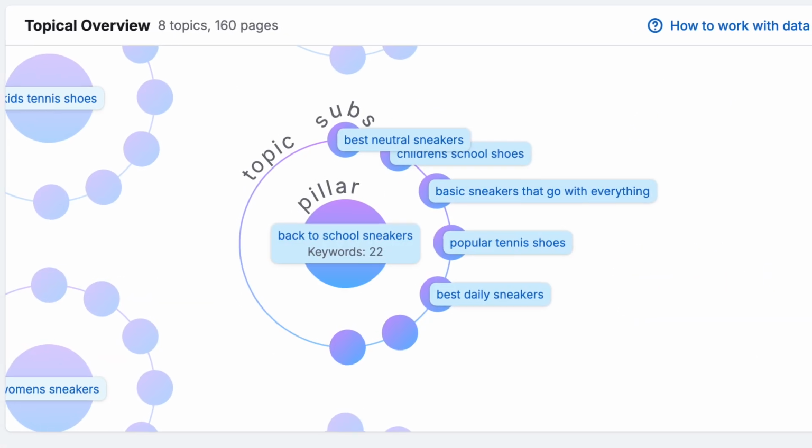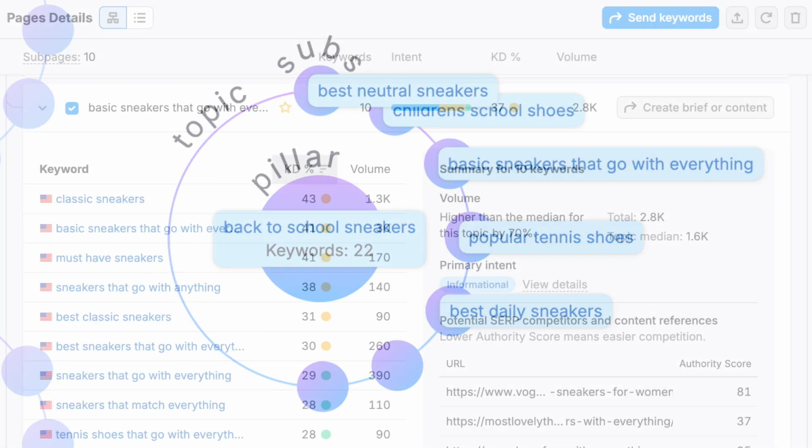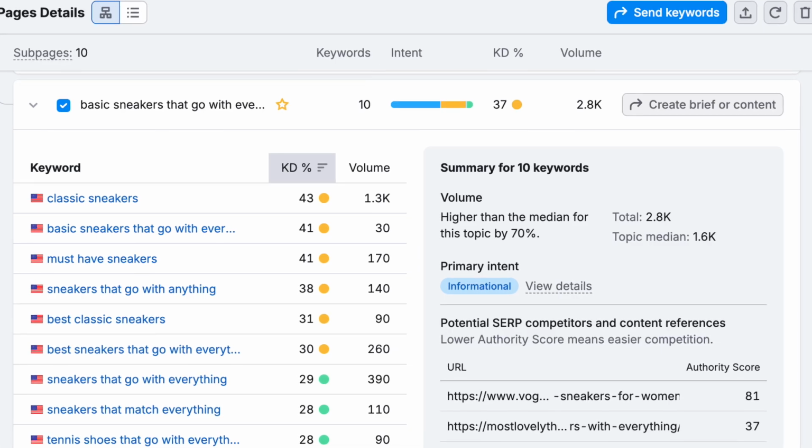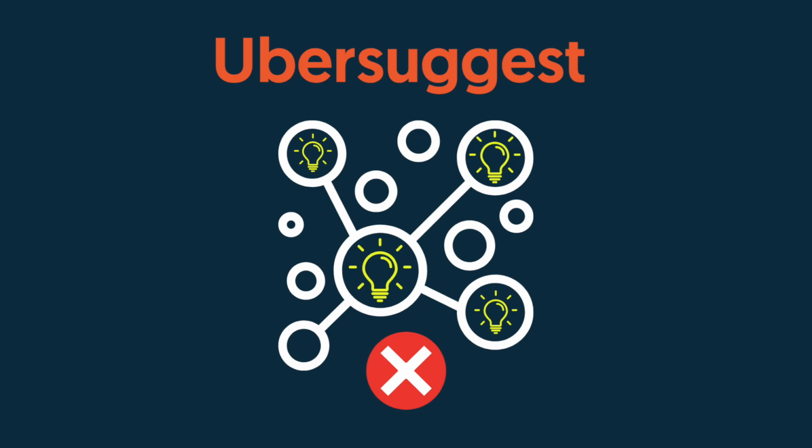Based on seed keywords you enter, Semrush suggests topic clusters you should consider creating, with each one containing specific article ideas. There's nothing really comparable from Ubersuggest on offer here.